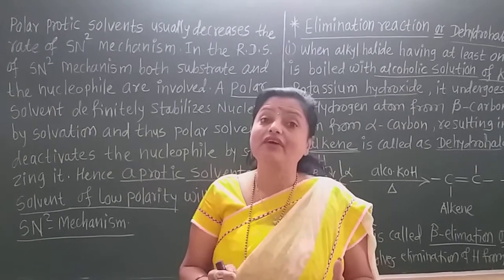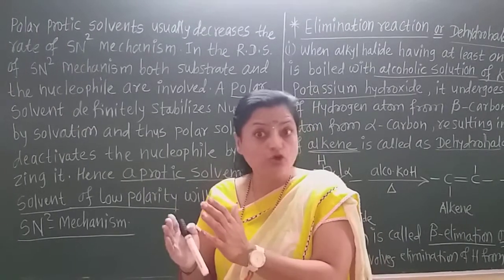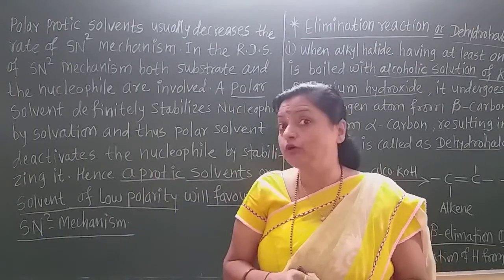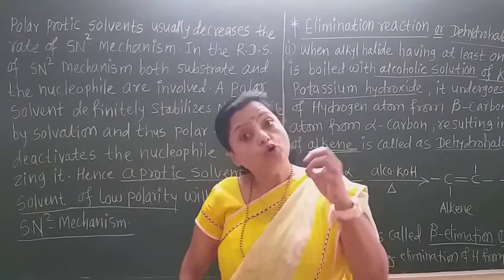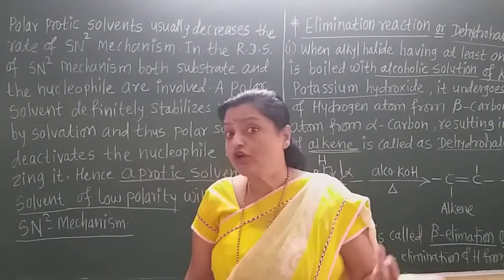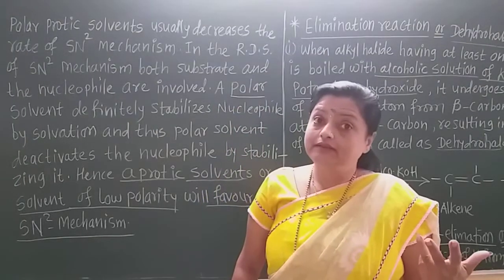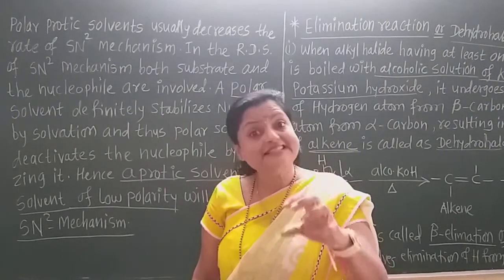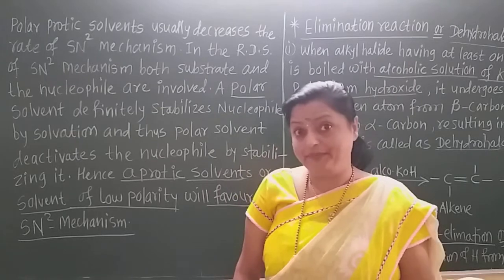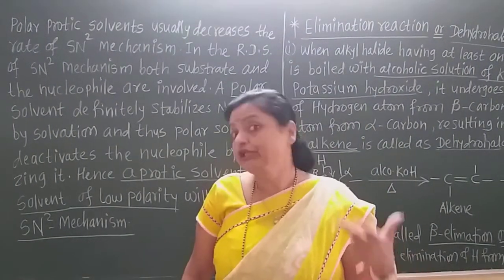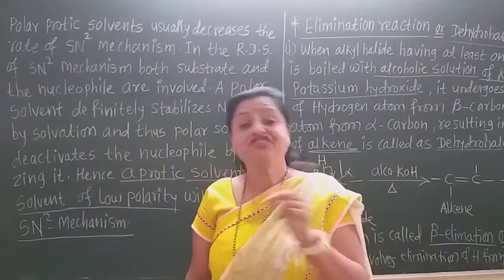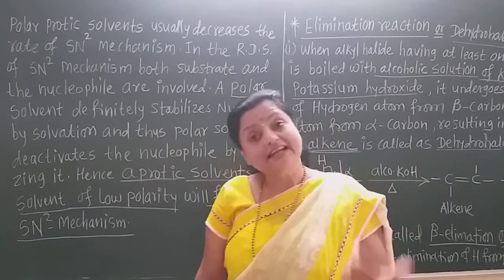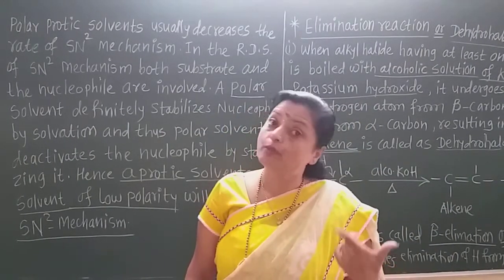And if the nucleophile gets stabilized by solvation, then what happens? It cannot attack the carbon in the rate determining step, and therefore the polar protic solvent destabilizes that nucleophile. Though it stabilizes that nucleophile, it decreases its attacking capacity on that carbon. That means polar protic solvent deactivates that nucleophile by stabilizing or solvating it, and therefore usually the rate of the SN2 mechanism decreases in the polar protic solvent.